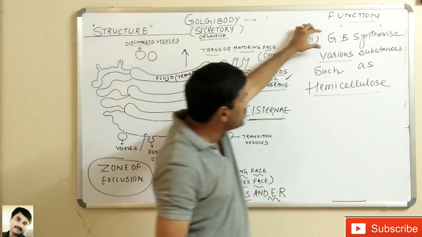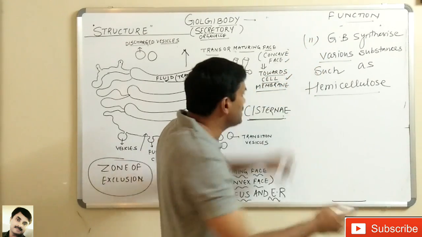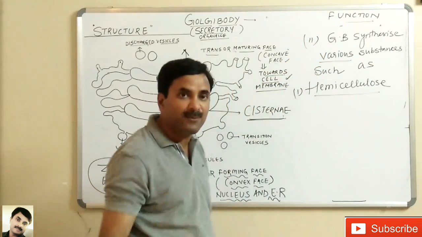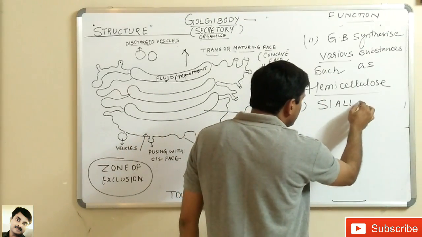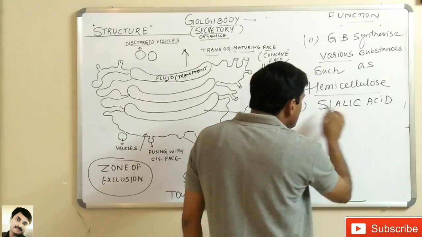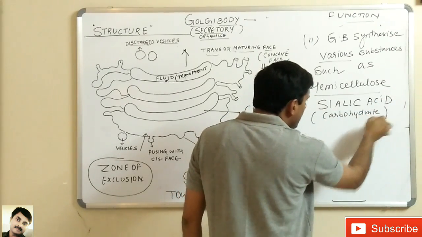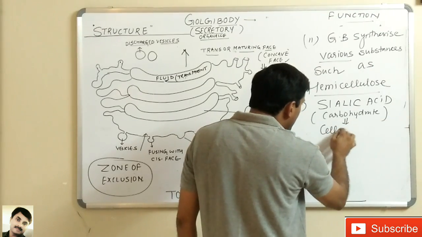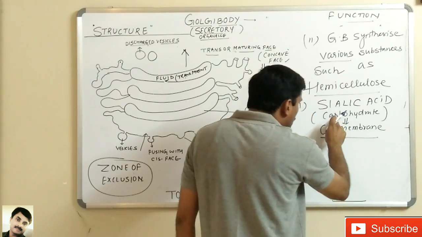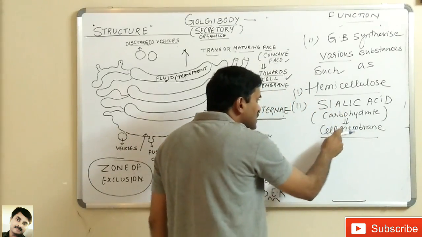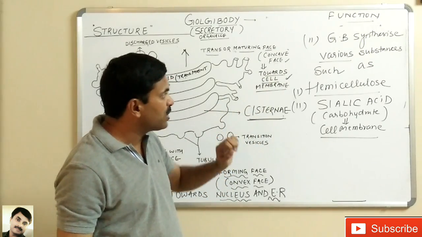They also synthesize sialic acid. Sialic acid is a carbohydrate found in cell membrane, and it is synthesized by the Golgi body only.